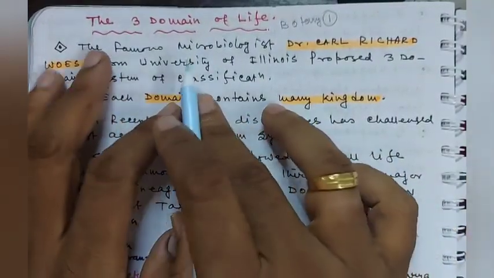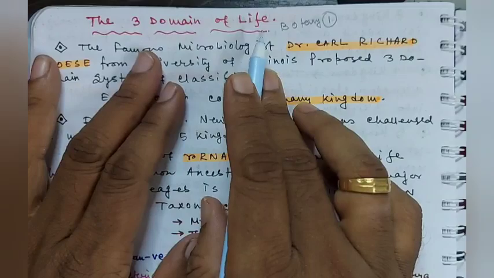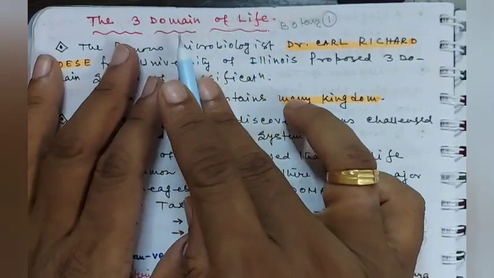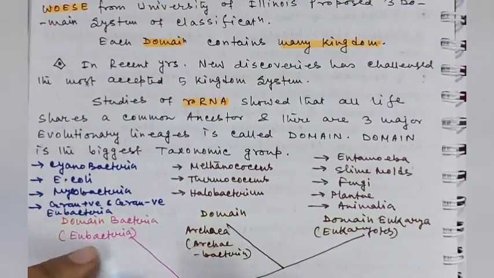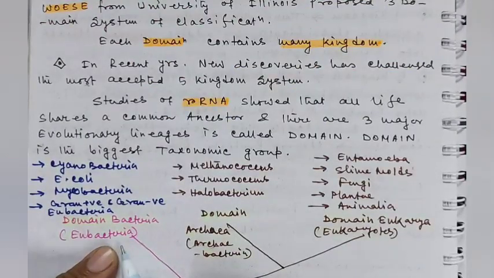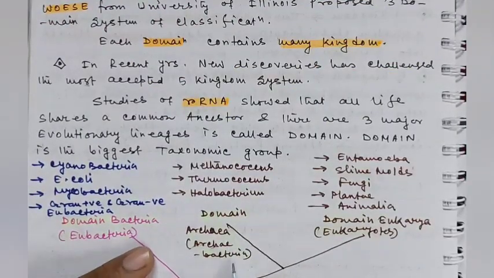In this video we will discuss the three domains of life. All the organisms on this earth are included under these three domains. These three domains are domain Bacteria or Eubacteria, domain Archaea or Archaebacteria, and the domain Eukarya or Eukaryotes.